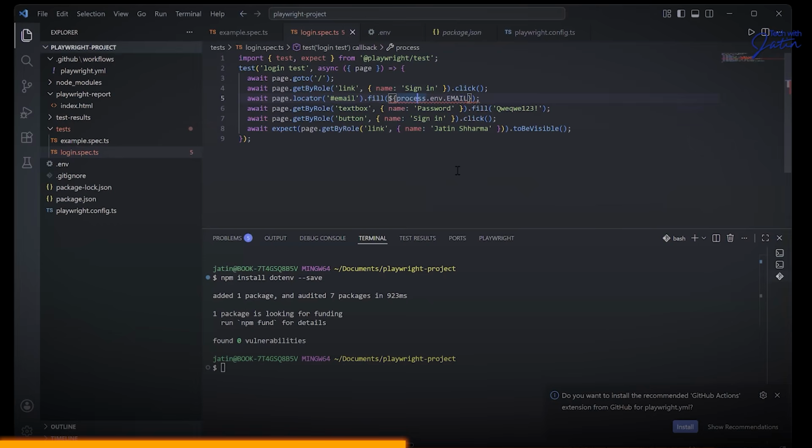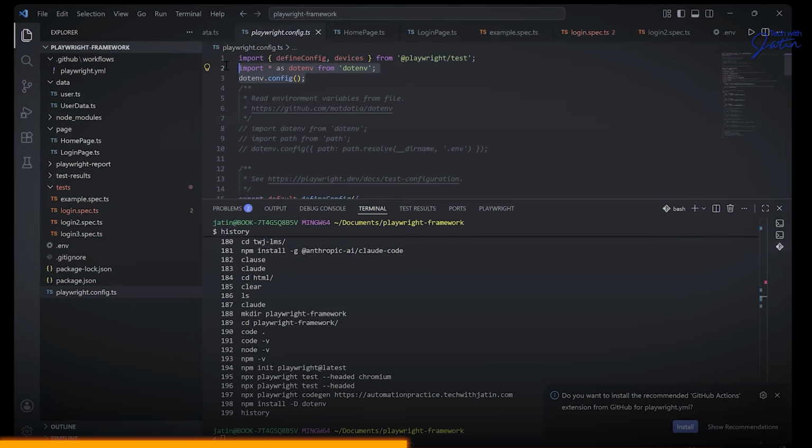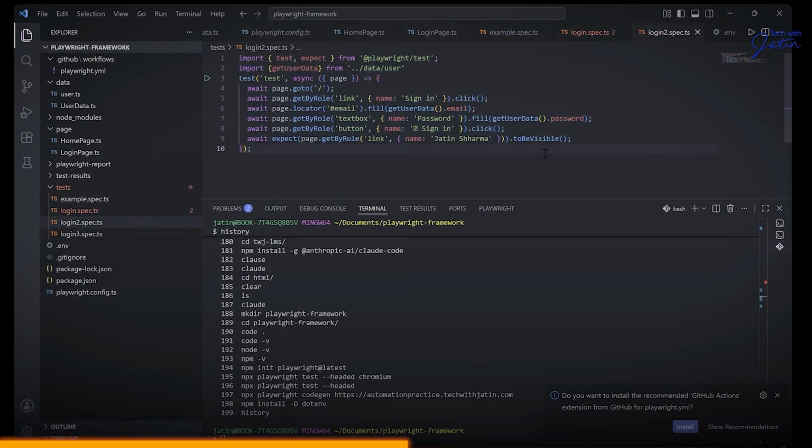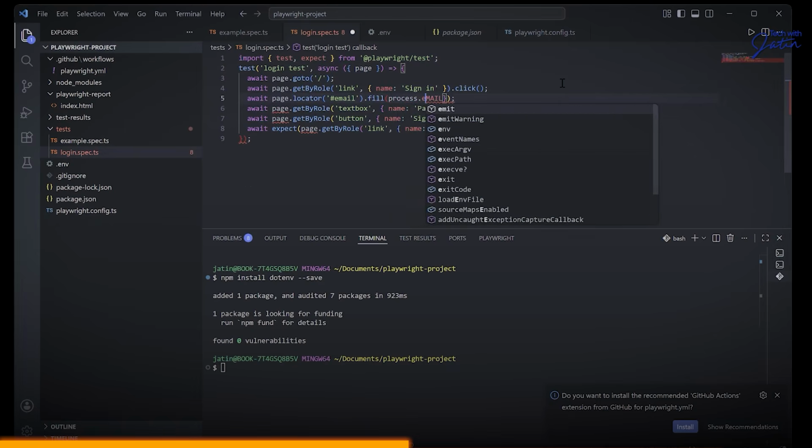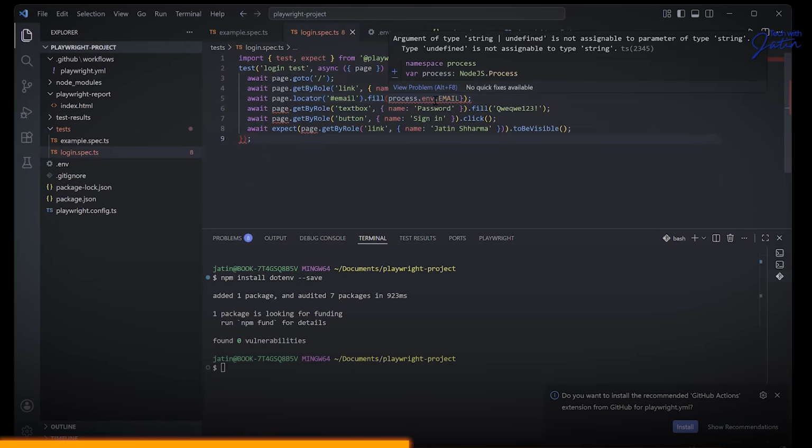Something went wrong over here. Let's see what. I think I don't need this. Just give me a moment. Let me just see what went wrong over here. Which is going to be this, which is perfect. And if I go to the login spec, I have changed something over here. This process.env, it was correct actually. It doesn't work over there for some reason. Process.env.email. Okay, so I've just written process.env.email.